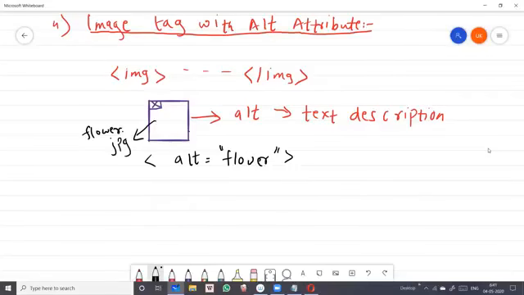The alt attribute gives a text description to your image. For example, if your image is broken, the alt attribute will show you the text for that image, saying this image is so and so.